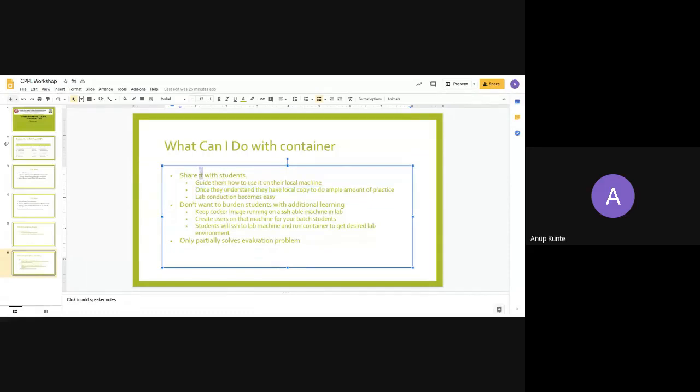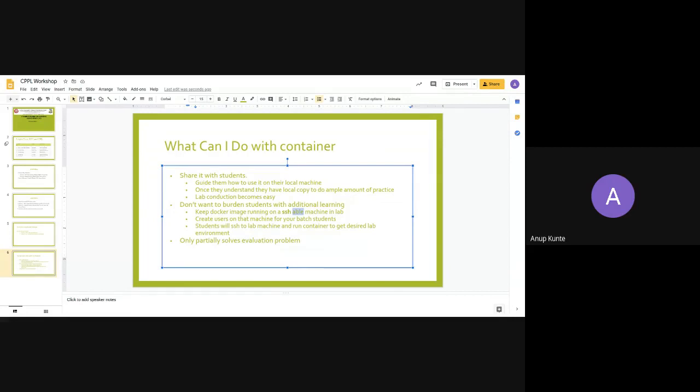If you do not want to burden the students, you can keep the Docker image running. It's not cocker, it's Docker. Sorry, I'm really sorry for the mistake. You can keep the Docker image running on an SSHable machine in the lab, or maybe on some sort of a cloud server, if it is possible in your college scenario.